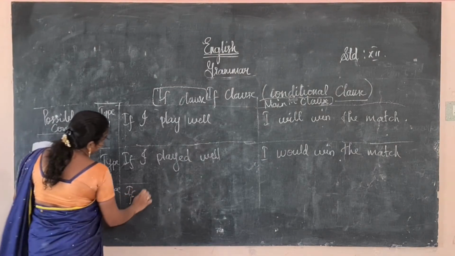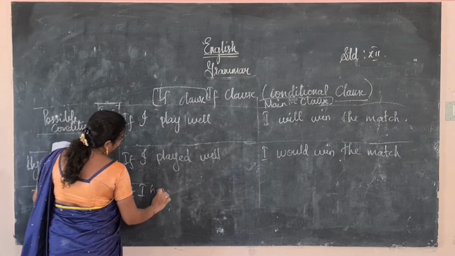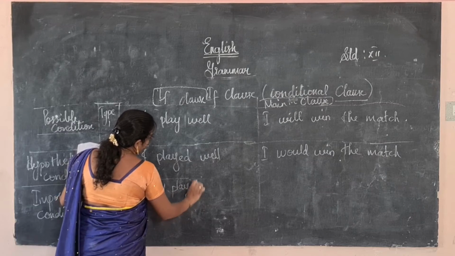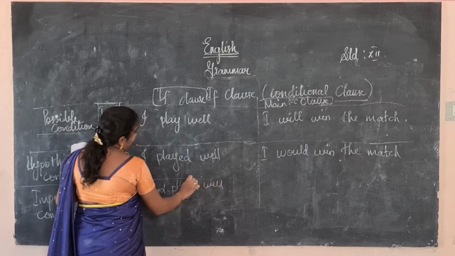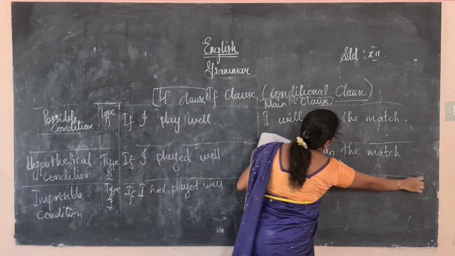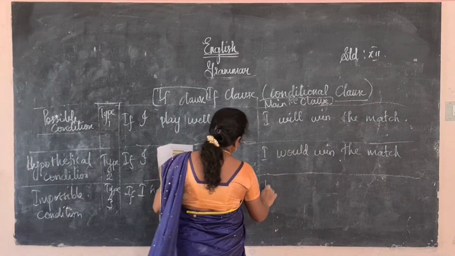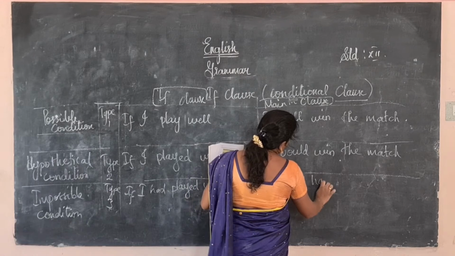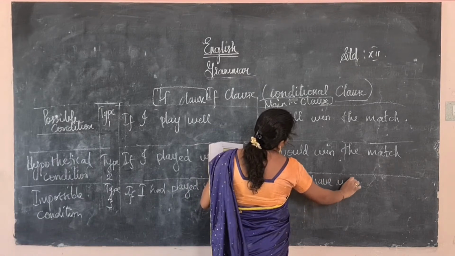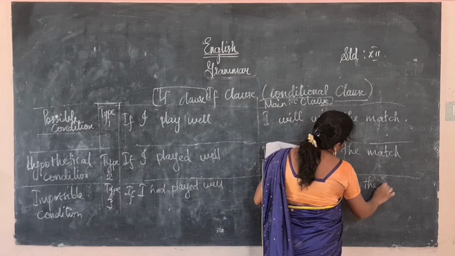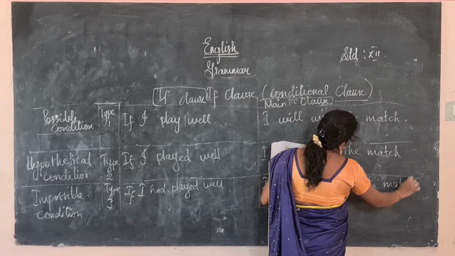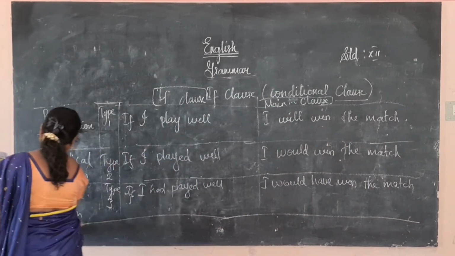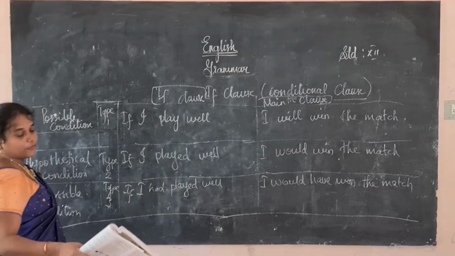If I had played well, okay, if I had played well, I would have won the match. I would have won the match. Okay, this is the third condition of the if clause.